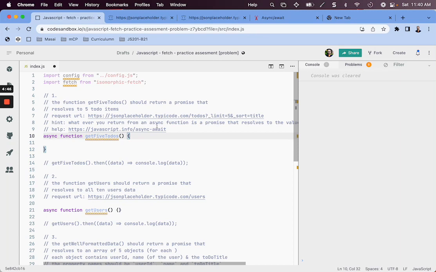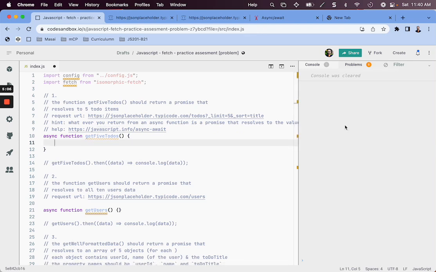And here there are 2 hints. Whatever you return from an async function is a promise, and you can take help from this documentation here. Even during evaluations, you are allowed to take help from my notes, javascript.info, or MDN.